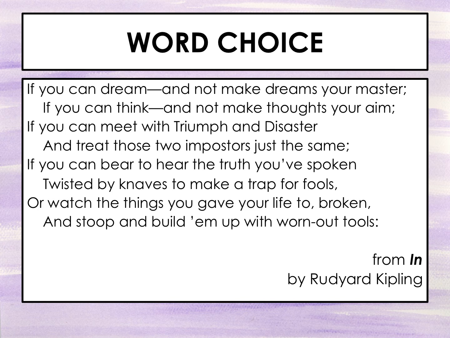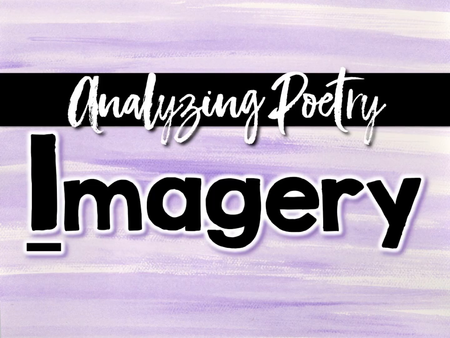So in this example, there's words that really tell us what this poem is all about. So words like dream, so our thoughts, triumph, which is a positive thing, right next to disaster. He even capitalized it. Imposters, phonies, fake people, twisted. All of these words really tell us the mood of this poem. All of these words are really dramatic and they're really strong and emotionally charged, and these words help convey that.